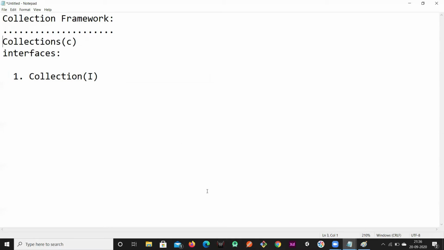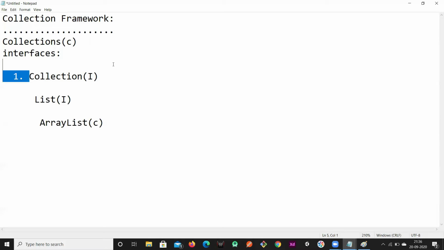This collection interface has a child interface, and the name of that interface is list. The list interface has an implementation class named array list, which is available in this collection framework.